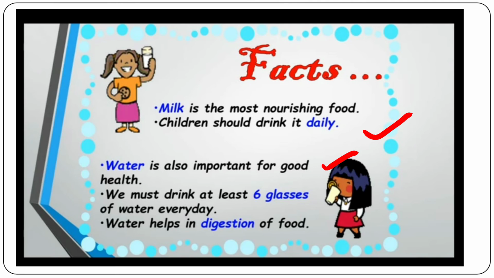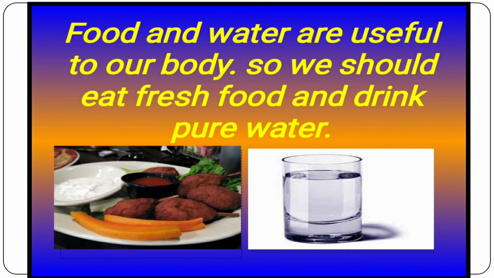We must drink at least 6 glasses of water every day because the water helps in the digestion of food, and whatever disease is inside your body gets flushed out from your body if you drink a lot of water. So, food and water are useful to our body. So, we should eat fresh fruit and drink pure water.